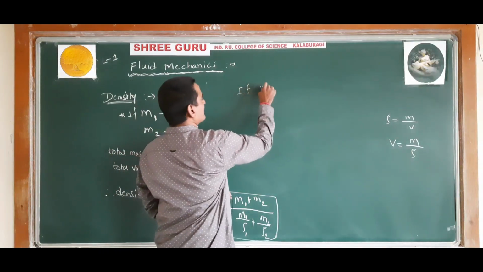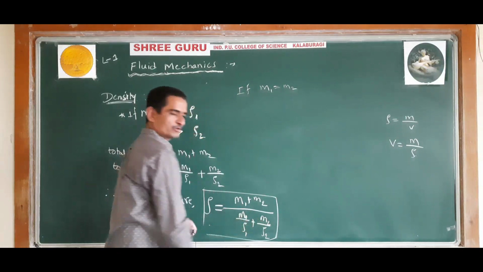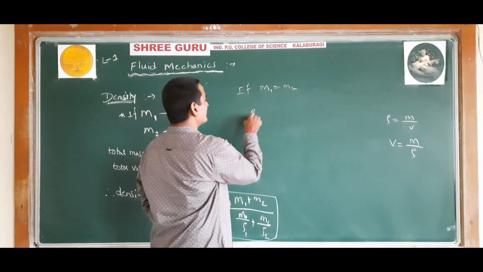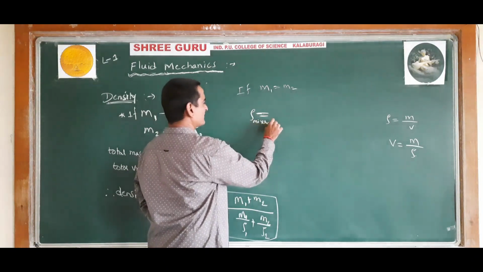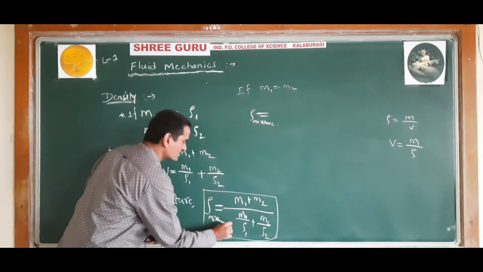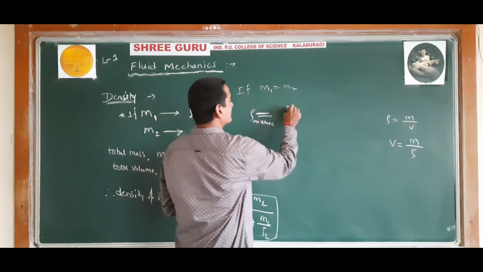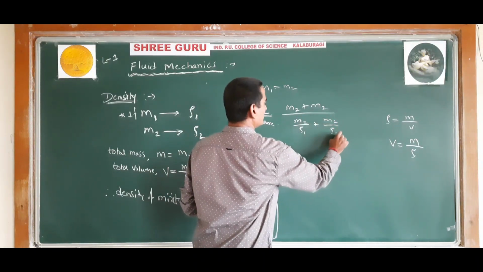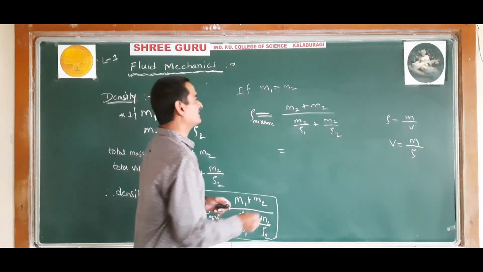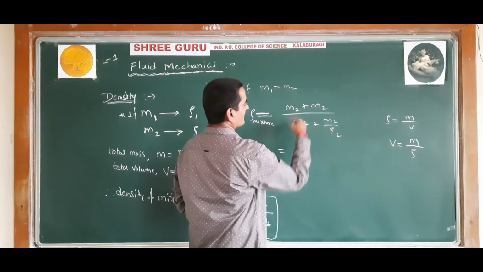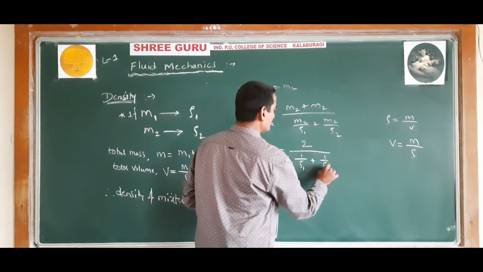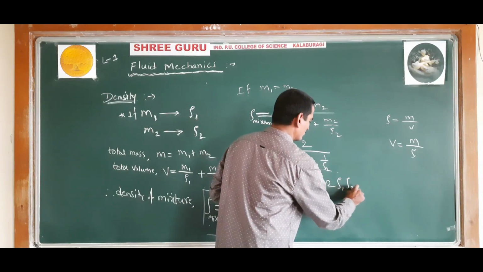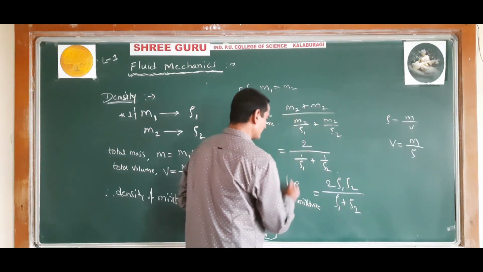So further, if m1 is equal to m2, that is, the masses of both liquids are the same and the densities are different, then ρ, the density of the mixture, is equal to m2 plus m2 divided by m2/ρ1 plus m2/ρ2. Now take m2 common and cancel it. Here m2 plus m2 is 2m2, and m2 cancels, leaving 2 divided by 1/ρ1 plus 1/ρ2. On simplification you will get the density of the mixture as 2ρ1ρ2 divided by ρ1 plus ρ2. So like this you will get the formula.